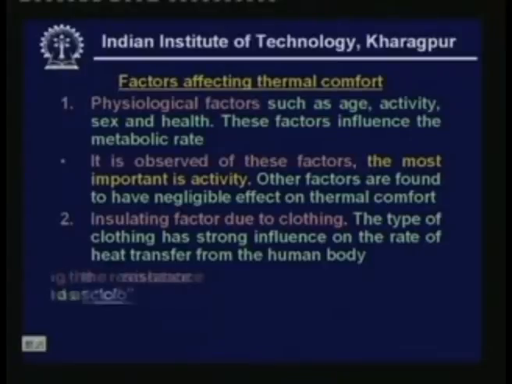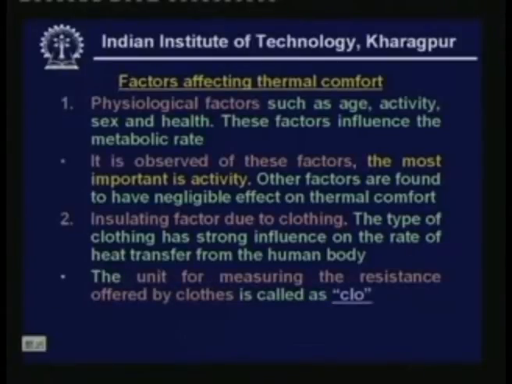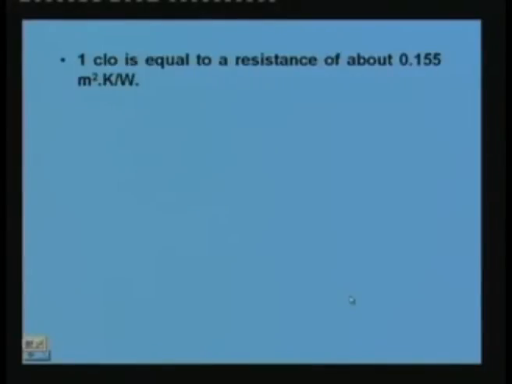Just like Met for metabolic rate, a unit has been defined for measuring the resistance of clothes, called Clo. Let me briefly explain what this Clo is. 1 Clo is equal to a heat transfer resistance of about 0.155 meter square Kelvin per watt.